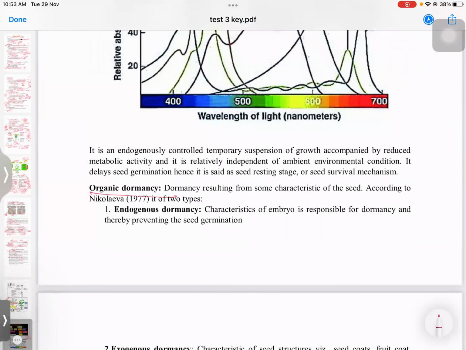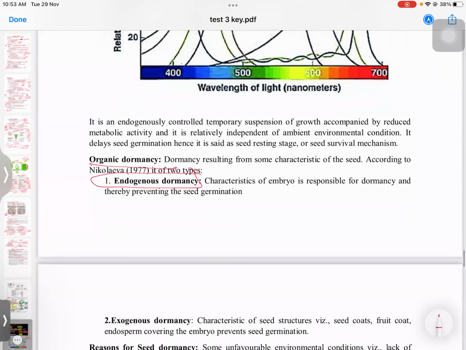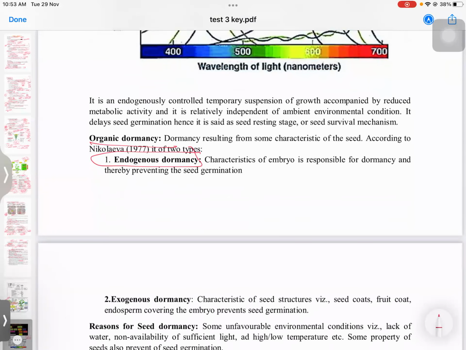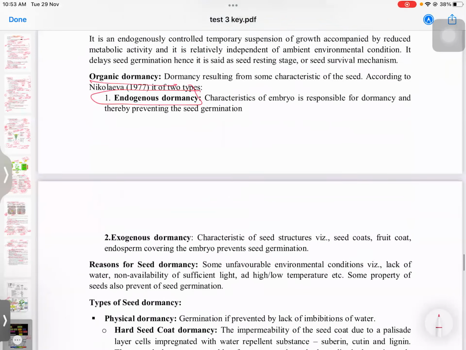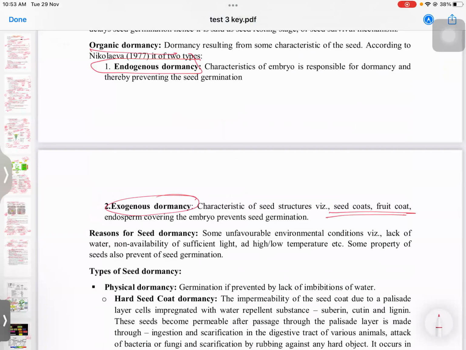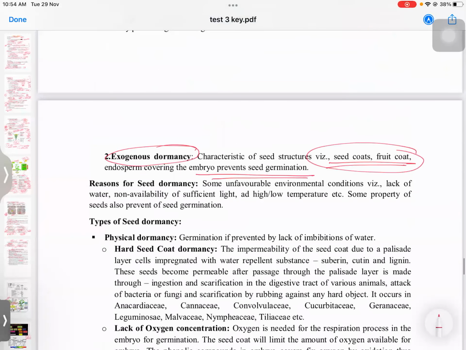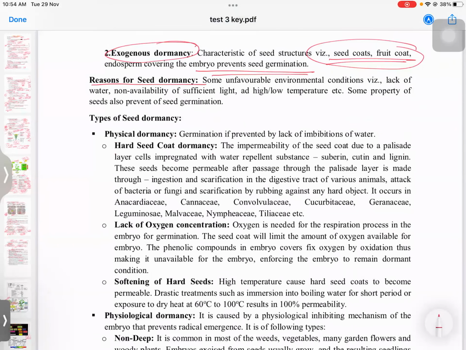Different types of dormancy. We have endogenous dormancy, wherein the seed dormancy is because of internal reasons. Exogenous dormancy may be because of the seed coat or fruit coat covering the endosperm, which prevents seed germination. Reasons for seed dormancy might be environmental conditions, lack of water, insufficient light, temperature, etc.